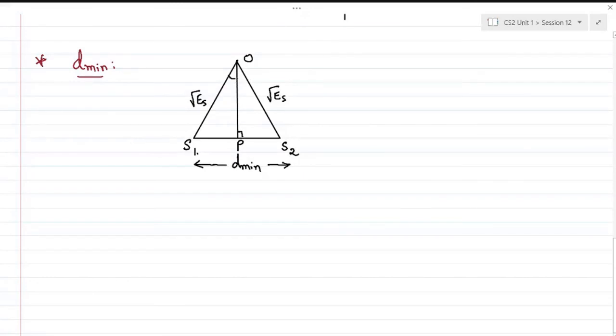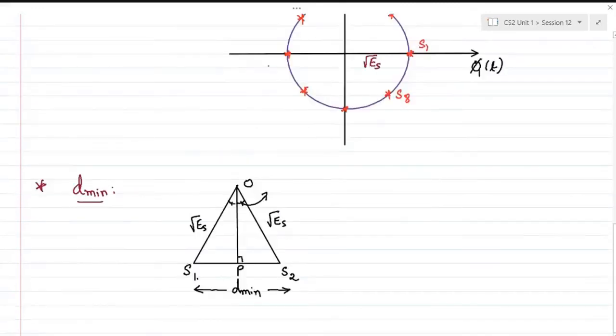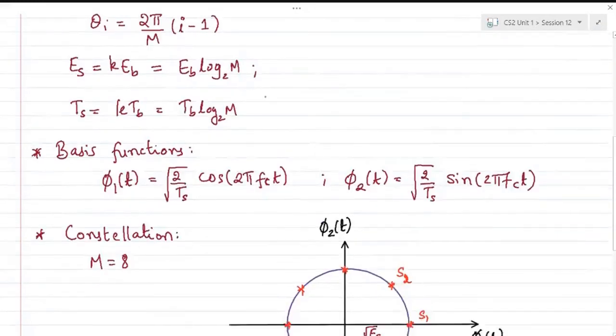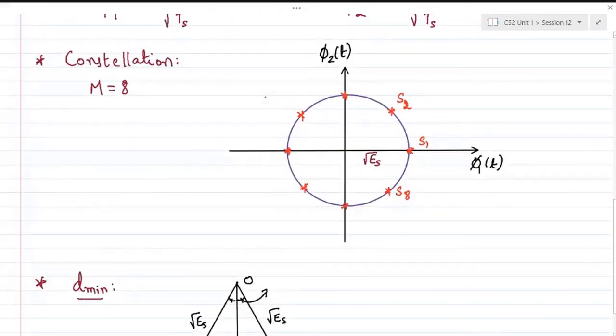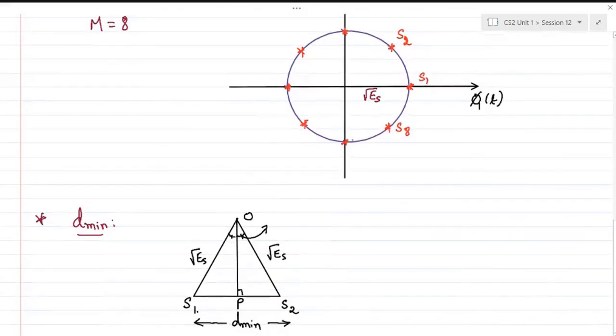In general, this is a perpendicular bisector as well as an isosceles triangle, so these angles will also be equal. And what would be this angle? Can anybody tell? Pi by M. Is it right? Between S1 and S2, it will be 2 pi by M. Correct. So half of that is pi by M. So this would be pi by M.